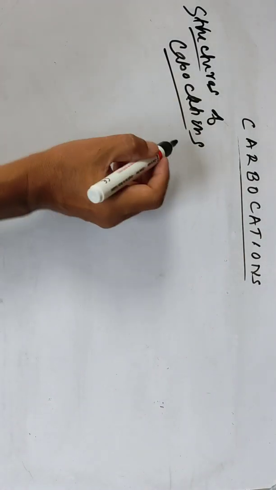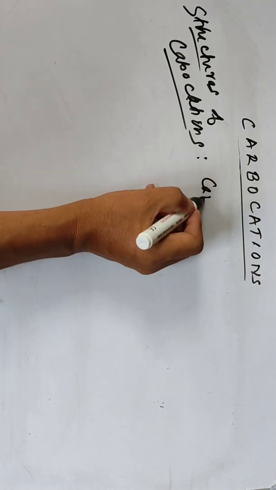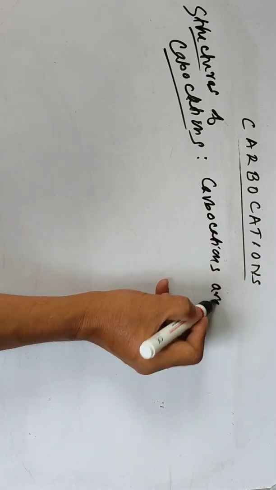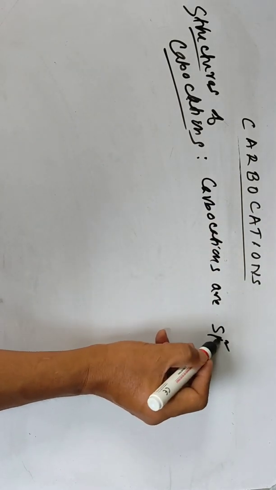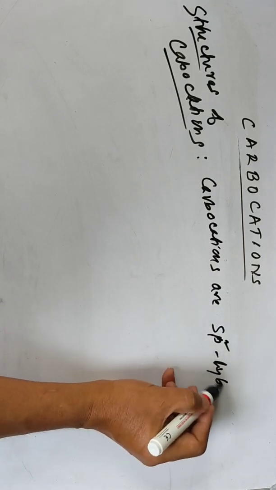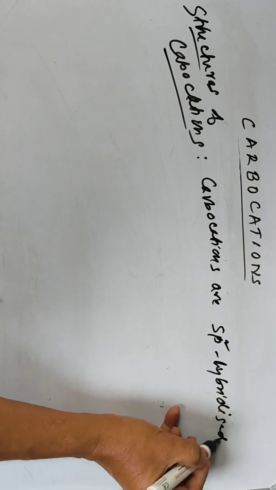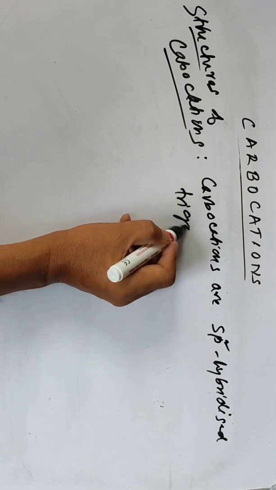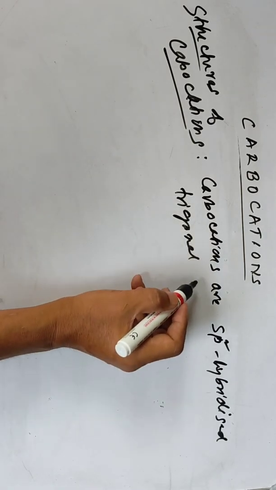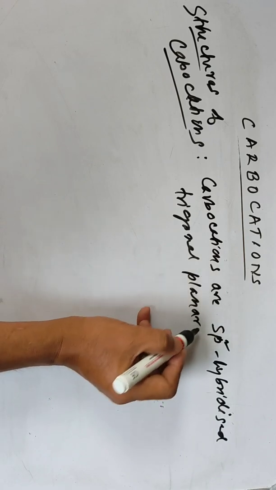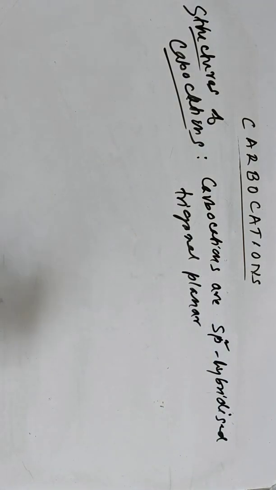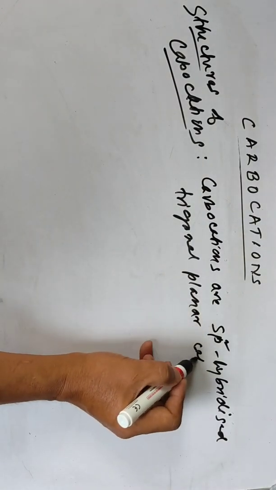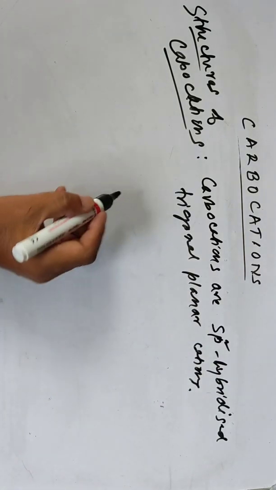So you can write down here: carbocations in general are sp2 hybridized, with trigonal planar structures.